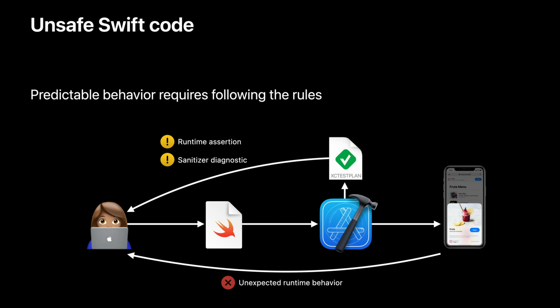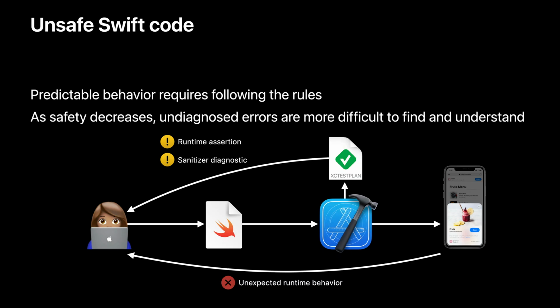When errors are not uncovered during testing, they can lead to unexpected runtime behavior. That could be a hard-to-debug crash that occurs far from the source of the problem. Or worse than a crash, your program could do the wrong thing, even corrupting user data. A crash is a bad experience, but corrupting or losing data is worse. The further down you venture into unsafe territory, the harder it is to find those mistakes and the more confusing the symptoms may be. Symptoms may not even show up until long after the bug was introduced.